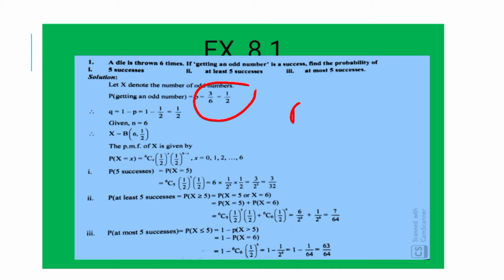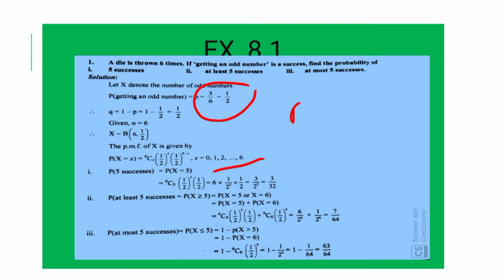Then the PMF, that is probability mass function of x, is given by P of x is equal to 6Cx into (1/2) raised to x into (1/2) raised to 6 minus x, where x is equal to 0, 1, 2 up to 6.